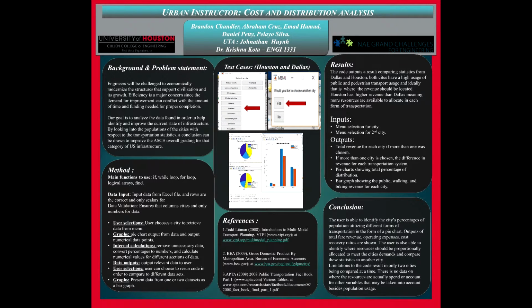Using the calculations, we're able to output graphs and pie charts from our user selections and our internal calculations. The first step is we went ahead and summed the percentages for each type of public transportation. This gave us our percentage for the walking, biking, and working at home. We then created a vector that has a percentage for each type. This will be transposed to a cost revenue vector later in our code.